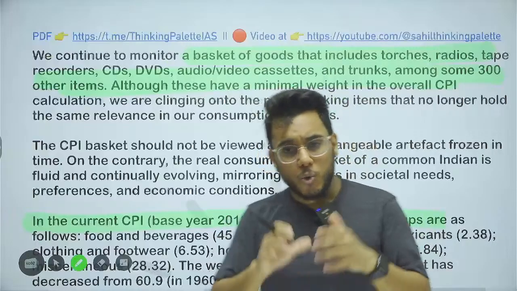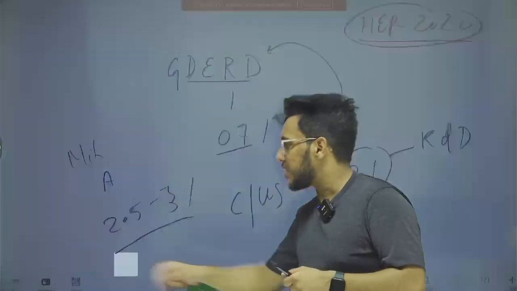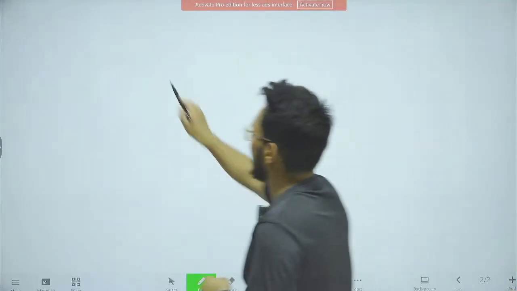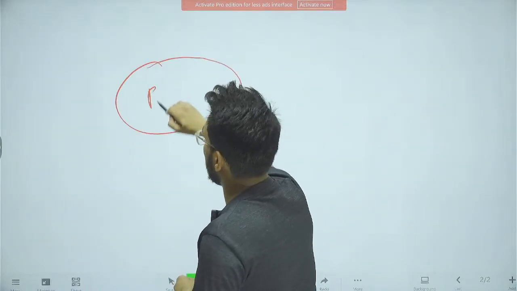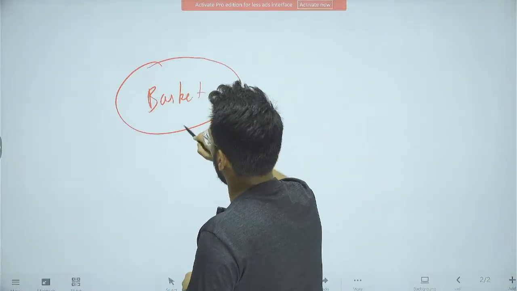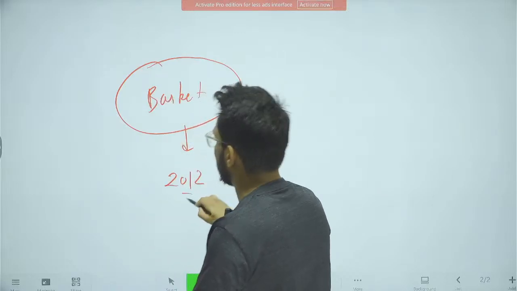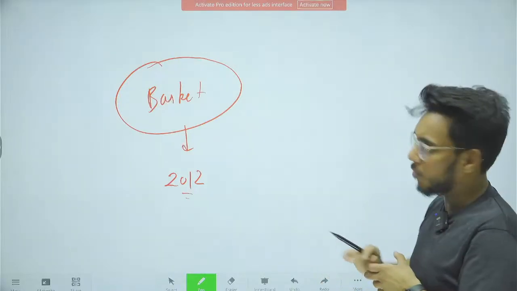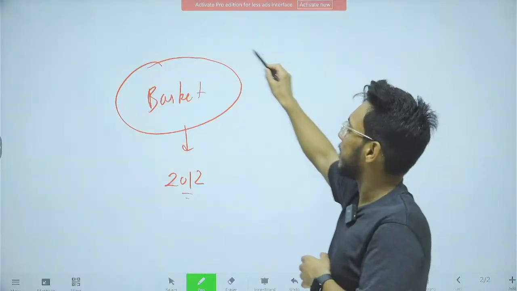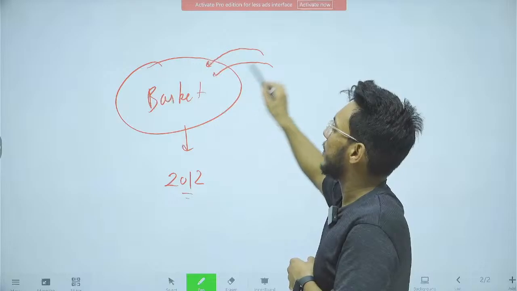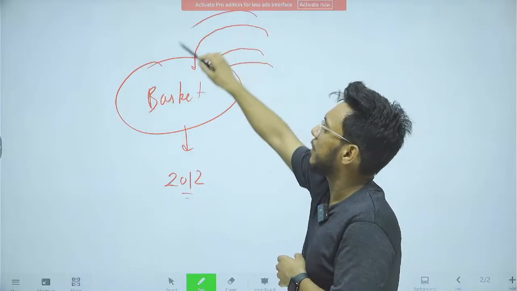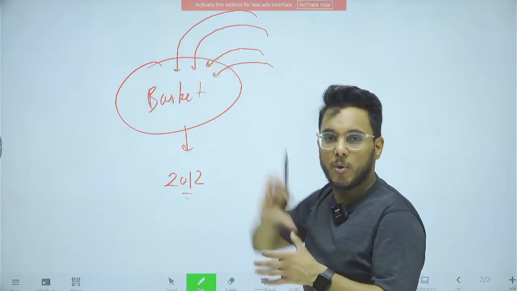Now, how to measure inflation? So basically, guys, we take a basket of goods. And the price of that basket of goods in a particular year, a base year, is taken. Now, in this basket of goods, we will put a lot of things. For example, we will put a torch, shampoo, onion, pan masala. A lot of things will be put in this basket.